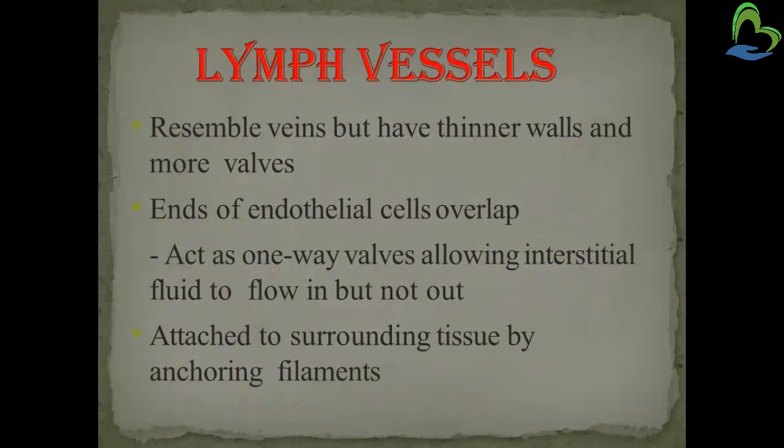Now the lymph vessels resemble veins but have thinner walls and more valves. The ends of the epithelial cells overlap and act as a one-way valve, allowing the interstitial fluid to flow into the lymph vessels but not out. The vessels are attached to the surrounding tissue by filaments.